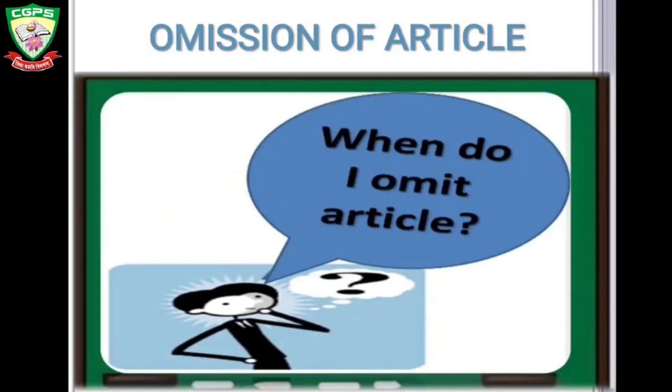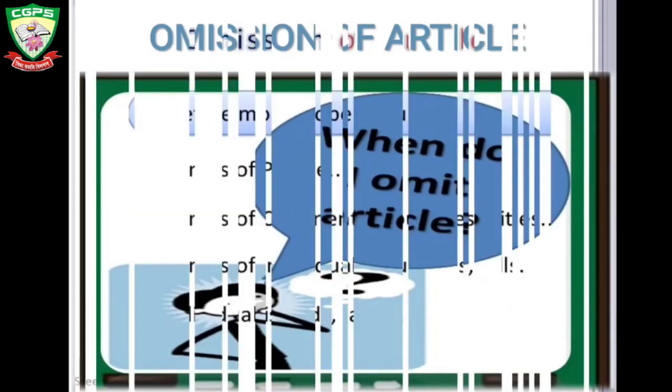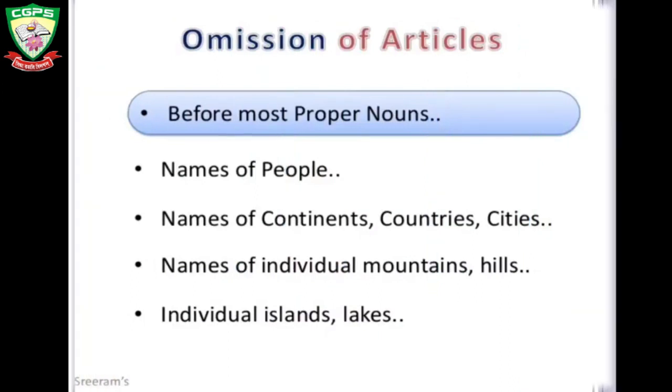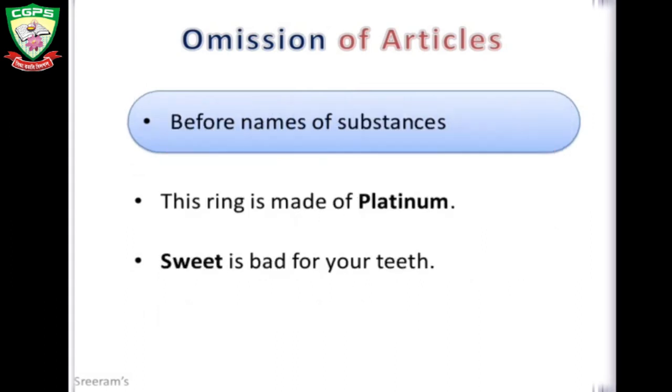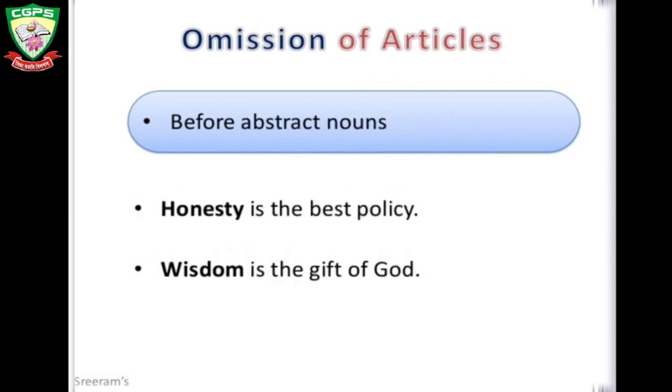Omission of article. When do I omit article? Omission of articles before most proper nouns. That is, when there is a name of a person, names of continents, countries, cities, names of individual mountains, hills, individual islands, lakes. Before names of substances like platinum and sweet. This ring is made of platinum. Sweet is bad for your teeth. Before abstract nouns. Honesty is the best policy. Wisdom is the gift of God.